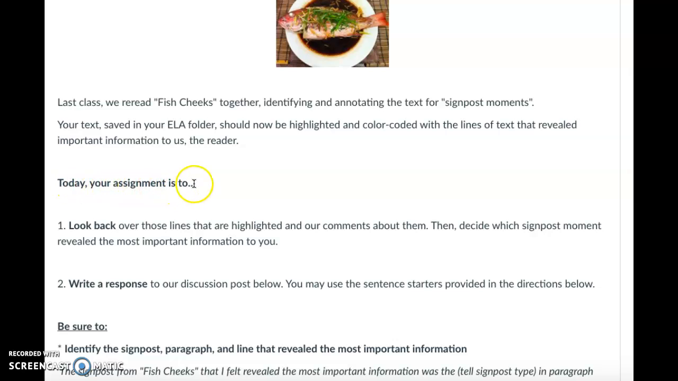Today, your assignment is: Number 1, look back over those lines that are highlighted and our comments about them. Then decide which signpost moment revealed the most important information to you. Number 2, write a response to the discussion post below. You may use the sentence starters provided in the directions below.